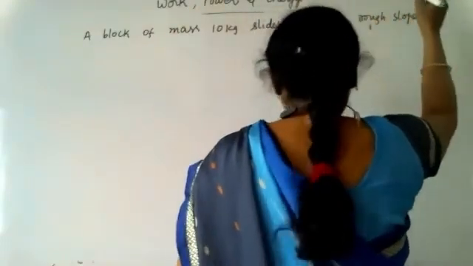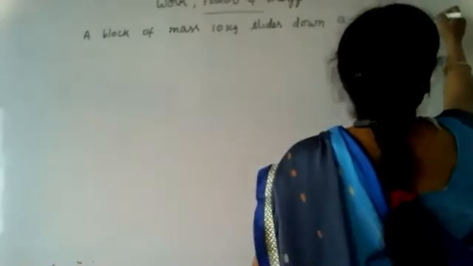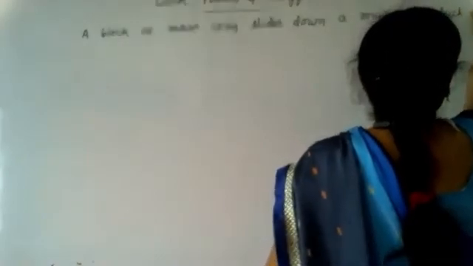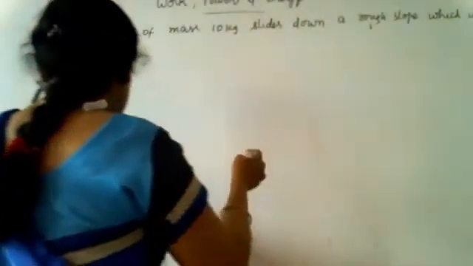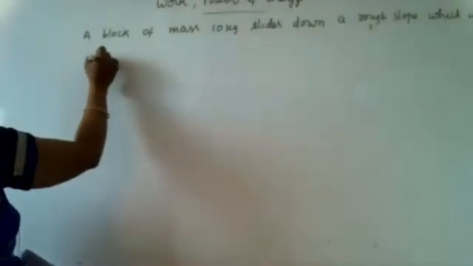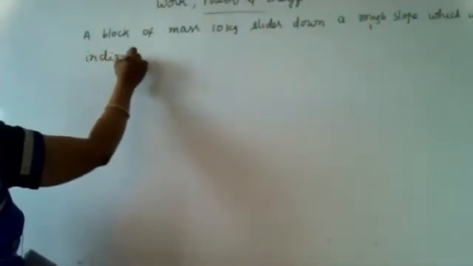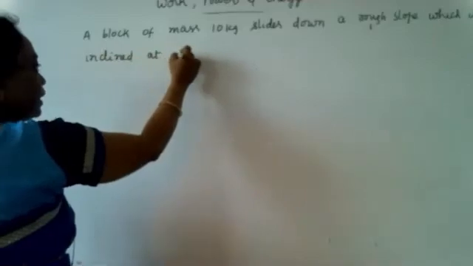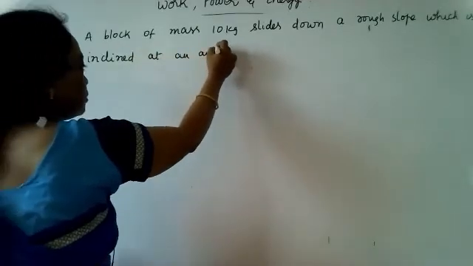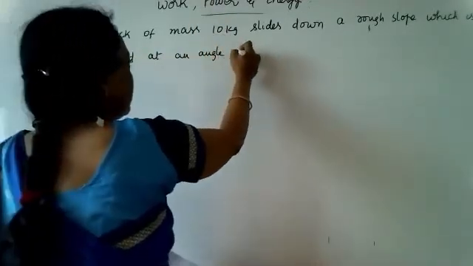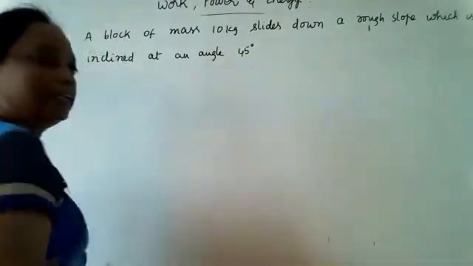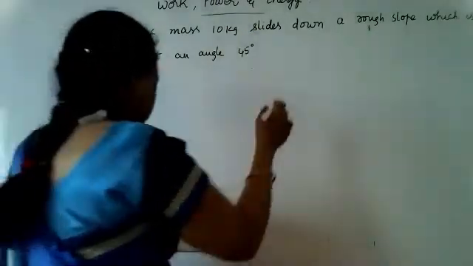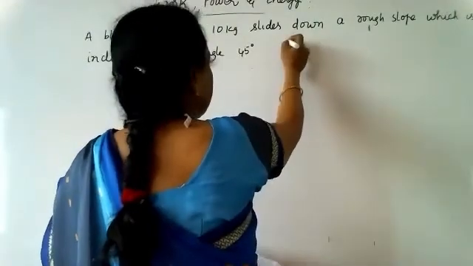So it is sliding down. So sliding friction will come here, which is inclined at an angle of 45 degrees to the horizontal.